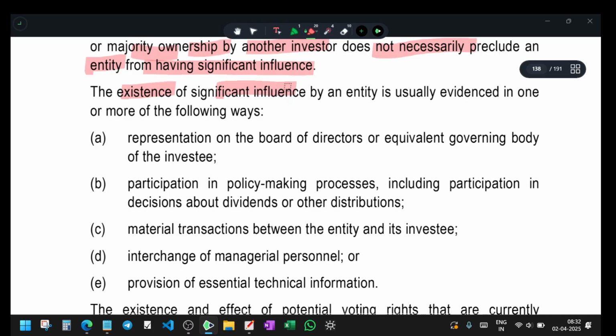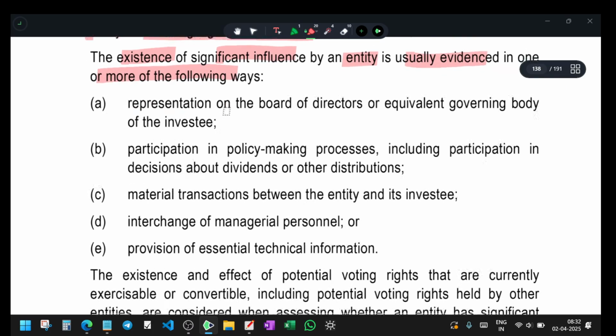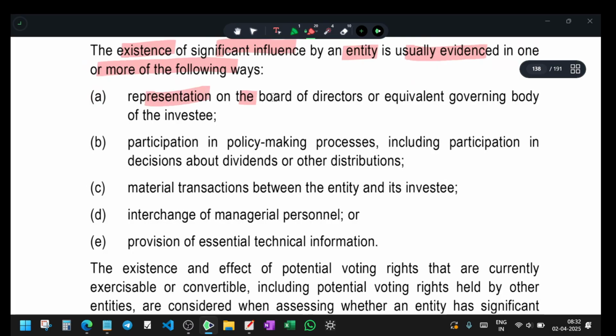The existence of significant influence of an entity is usually evidenced in one or more of the following ways. First, representation on the board of directors or equivalent governing body of the investee. That is how significant influence is evidenced. They have the majority shareholding and the majority of the board of directors.